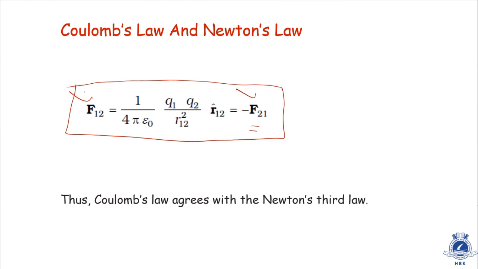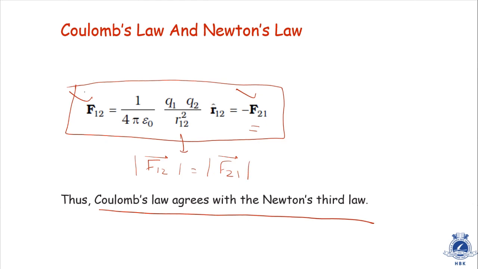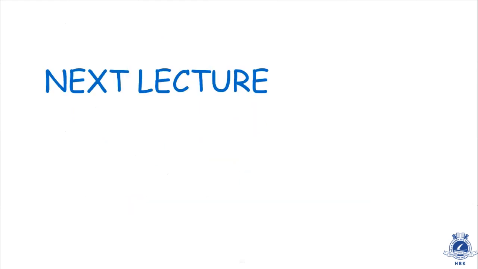So there should be a strike in your mind about Newton's third law. Remember that law? Action and reaction are equal and opposite. Or we can say if the force acting on 1 due to 2 is equal to that on 2 due to 1, the direction will be opposite. Thus we can say that Coulomb's law agrees with Newton's third law. Newton's third law states that if the force acting on 1 due to 2 is F12, then the force acting on 2 due to 1 will be F21. Both will be equal in magnitude. The magnitude of F12 will be equal to the magnitude of F21, but the directions will be different.